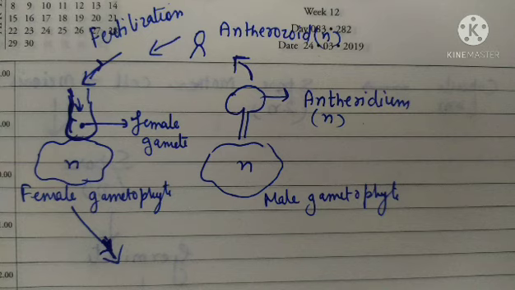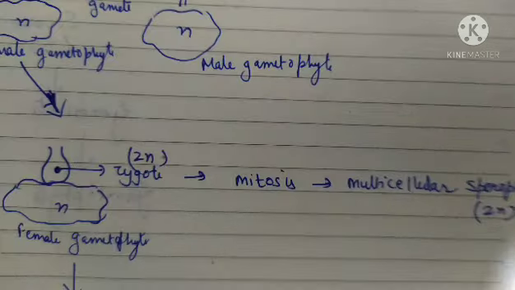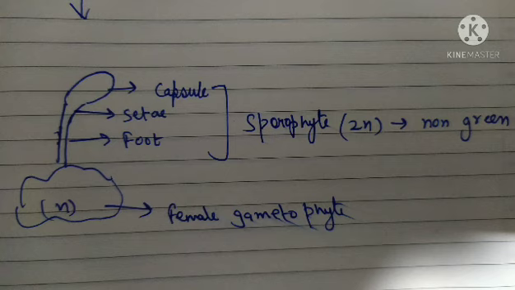Now, my dear students, after fertilization, let us see what the next step is. After fertilization, the fusion of male and female gametes gives rise to a zygote. The male gamete and the female gamete were both in haploid state, and when they fuse they give rise to a zygote which is in diploid state. This diploid zygote will undergo mitosis and form a multicellular sporophyte.